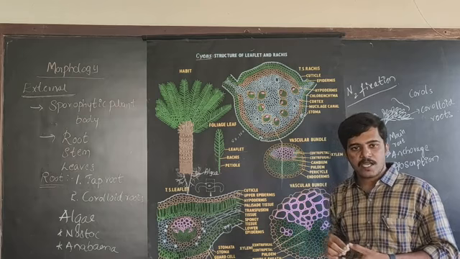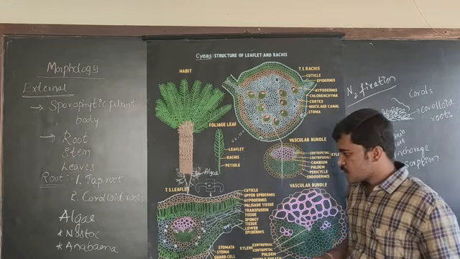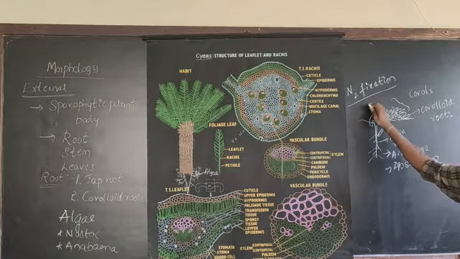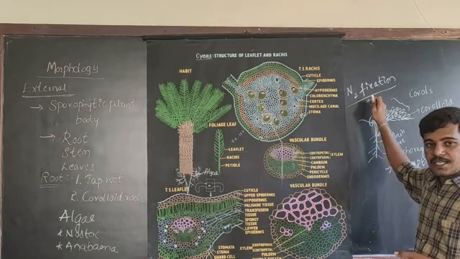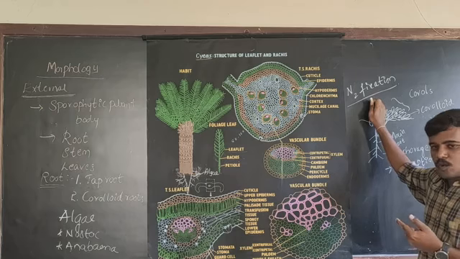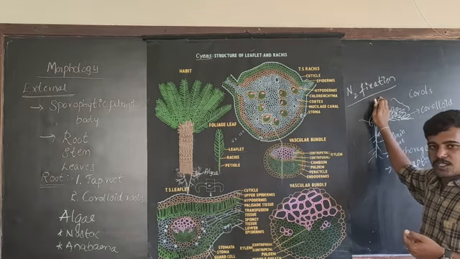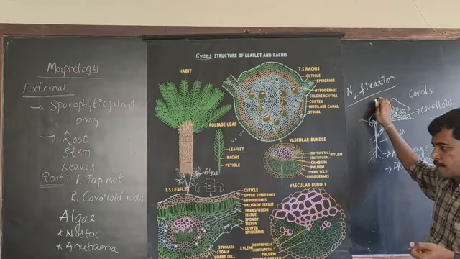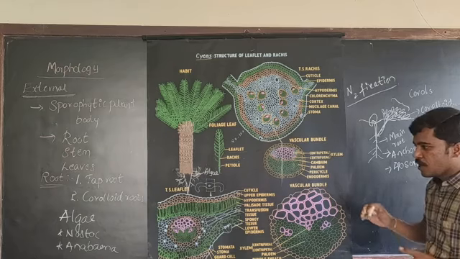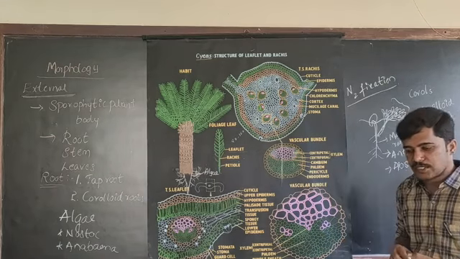Nitrogen cannot be absorbed directly. So Nostoc and Anabaena, these algae, help in converting nitrogen into nitrates and nitrites. So these two algae help in nitrogen fixation. So this is about the root system, or the morphology of roots, in case of Cycas.